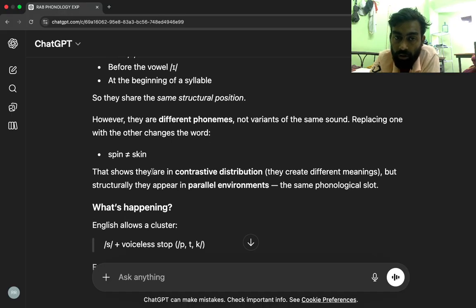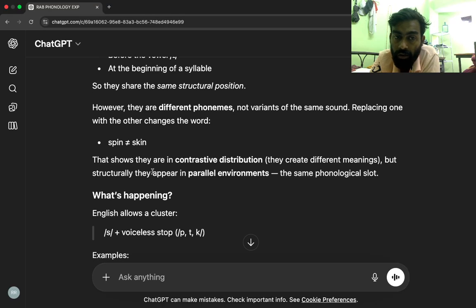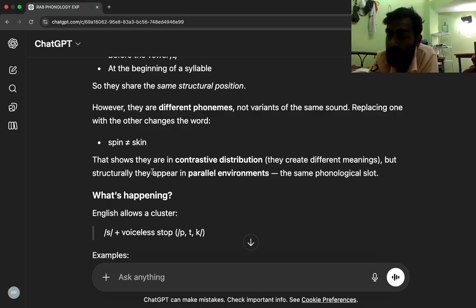Replacing one with the other changes the word. That shows that they are in contrastive distribution because they create different meanings. So if something creates different meanings, then it is in contrastive distribution. But structurally, they appear in parallel environments.